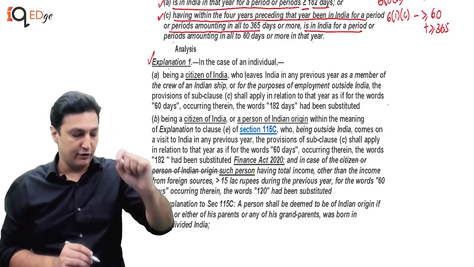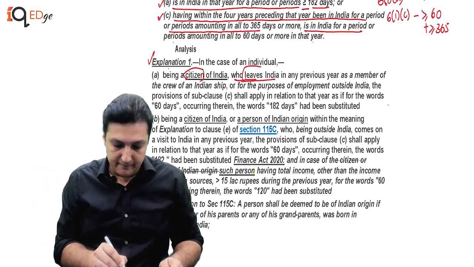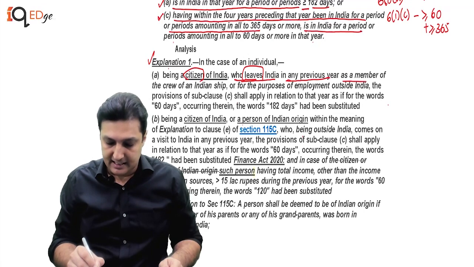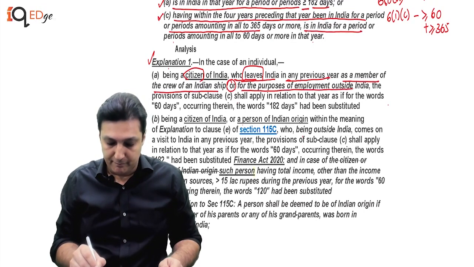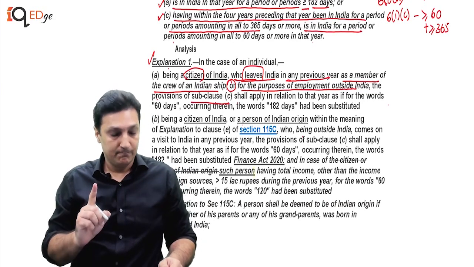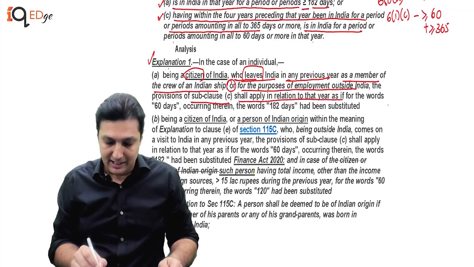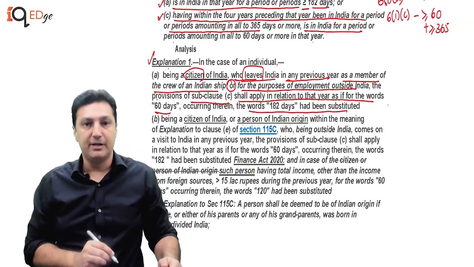Now, he says, in case of an individual being a citizen of India who leaves India in any previous year as a member of the crew of an Indian ship, or for the purpose of employment outside India, the provisions in subclause C shall apply in relation to that year as if for the word 60 days, the words 182 have been substituted.